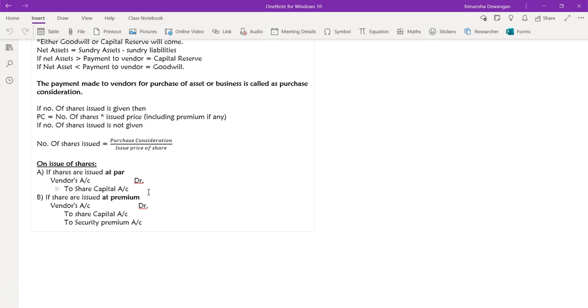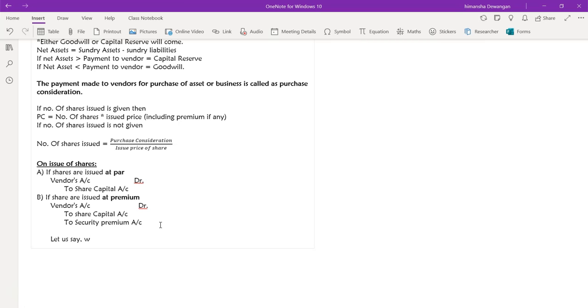I am issuing the shares for premium, all right, I'm not receiving any money. The thing is, what will happen? We have to calculate the number of shares. We will come to that point also in a minute, but our entry will be vendors account debit to share capital account to security premium account. All right, so how this will happen?